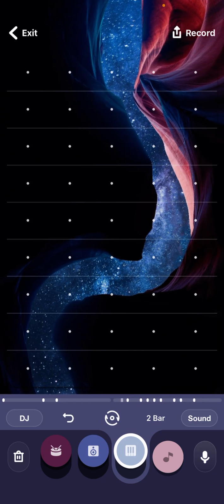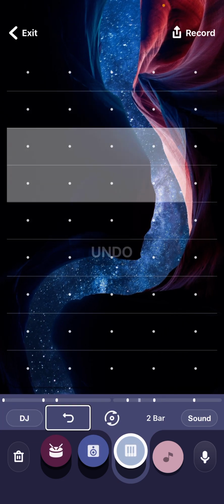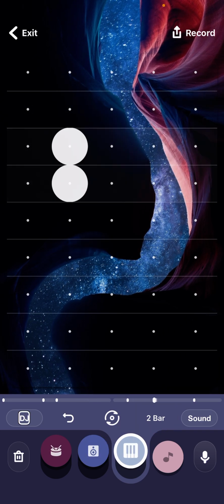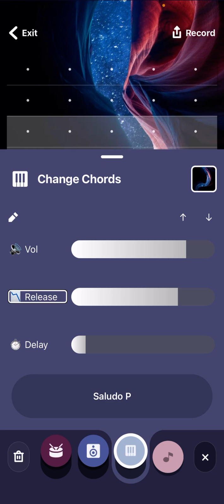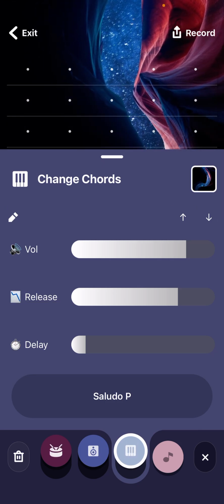Oops. Voiceover on. Undo button. Undo. Sound. Repeat. Beat sound. So channel delete. Stop. Change up arrow, down arrow button. Voiceover off.